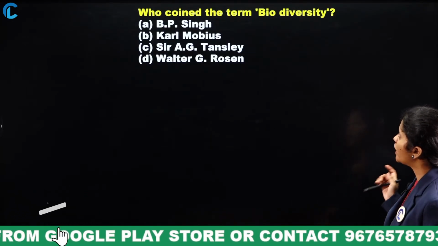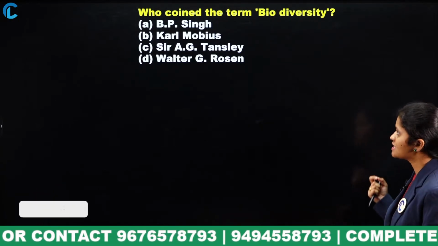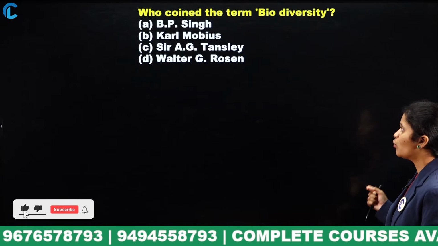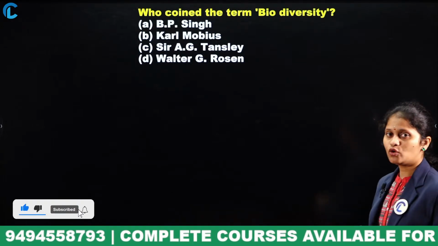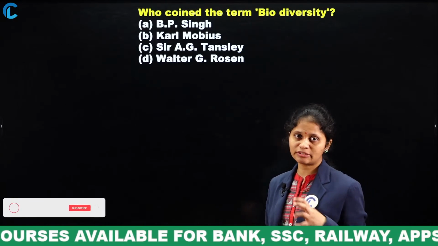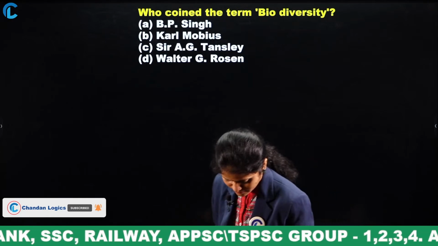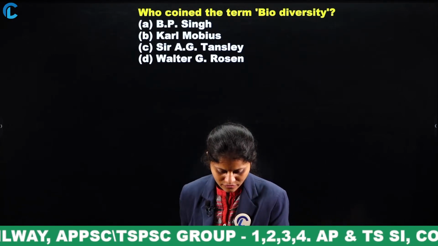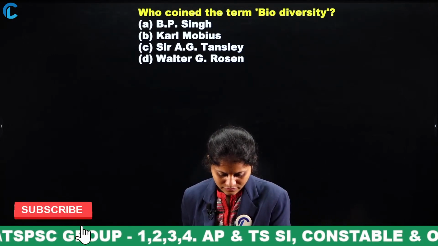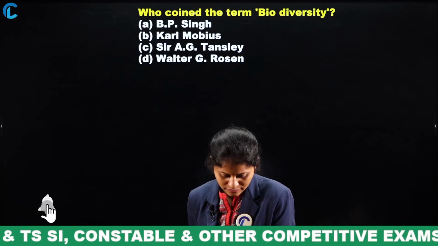Next, who coined the term biodiversity? B.P. Singh, Carl Moebius, Sir A.G. Tansley, or Walter G. Rosen. Biodiversity is the range of different species in the environment, even the plants and animals. That is known as biodiversity. Then who coined this particular term known as biodiversity?